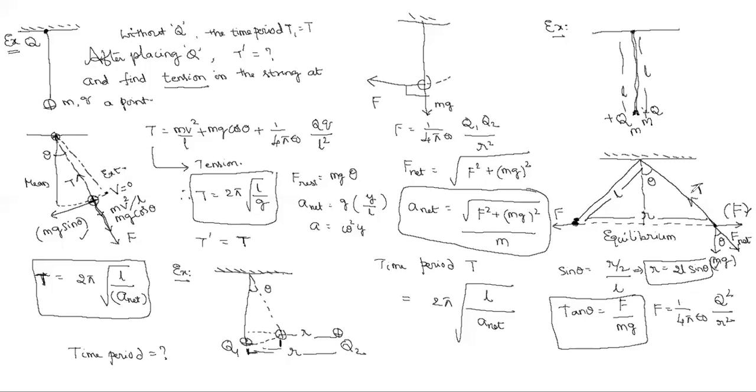Okay, sir. In this case, if I ask the tension? Tension T is equal to F net, sir. F net means, can I write root of F square plus mg square. Very good. This is the tension. A net equals the same, sir. Divide by m. But we are not equating now. We are not calculating the time period of oscillation. This is tension, not time period. Right. This is the story.